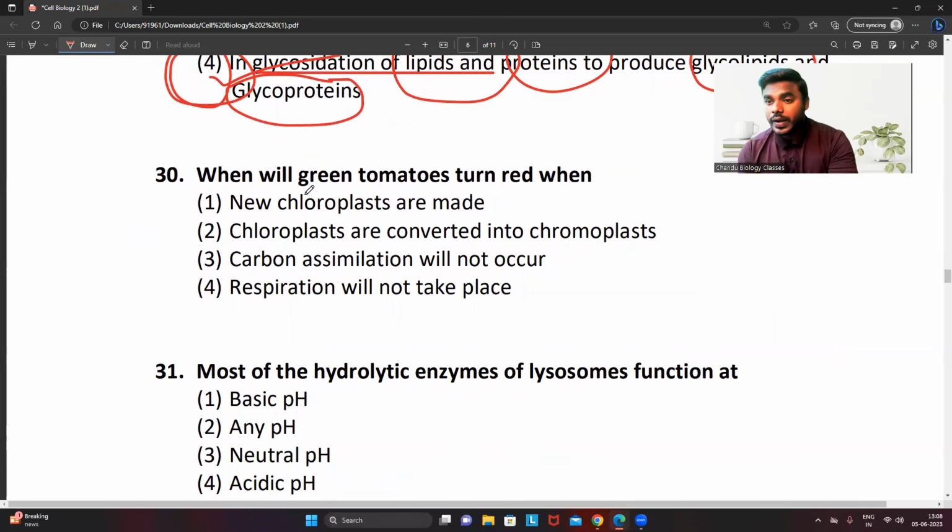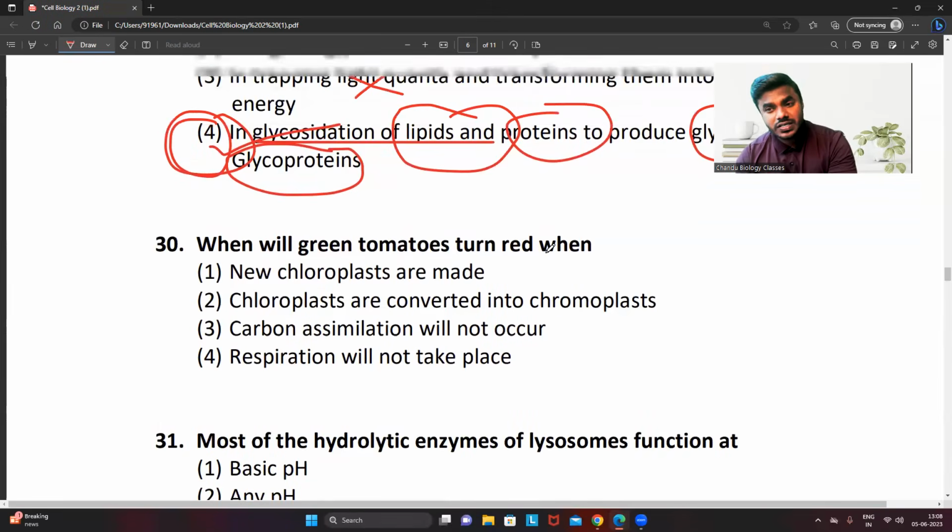Question number 30. When will green tomatoes turn red? See friends, first of all, you all have to remember one very important point. What is that? Tomatoes are red in color because of a specific pigment. We all know that.